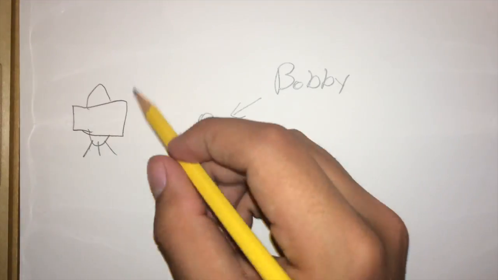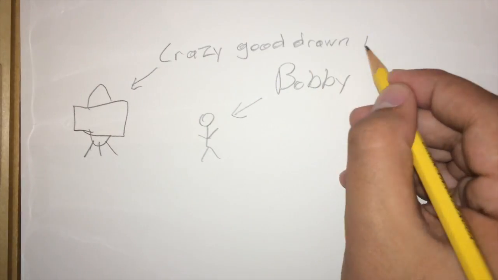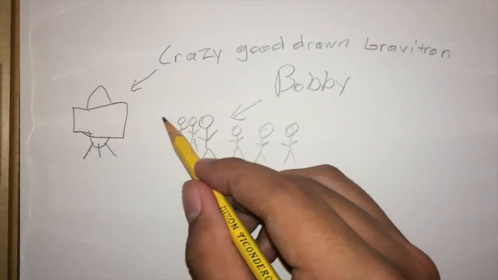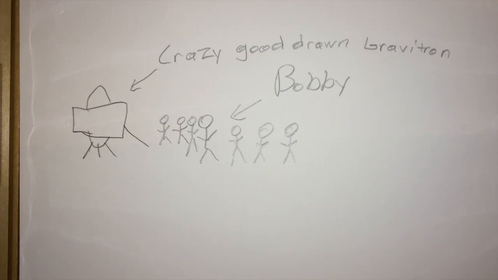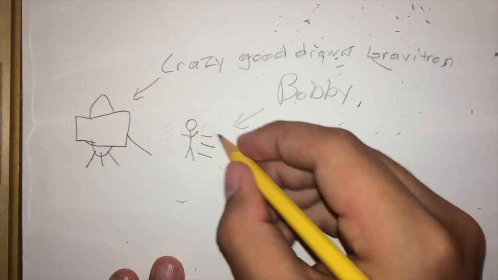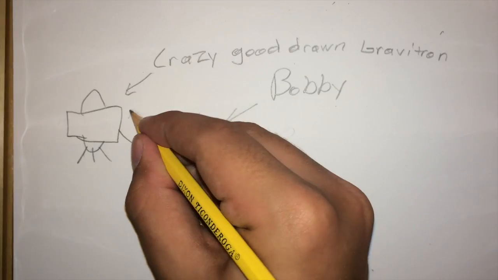Here is Bobby. Him and his friend are waiting online for a gravitron ride. If Bobby is not pushed or pulled while waiting in line, he will not move. If the line is moving forward, he will not pause until the people in front of him cease motion, forcing him to halt.